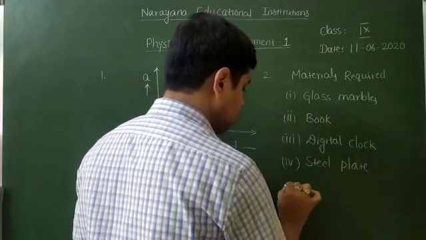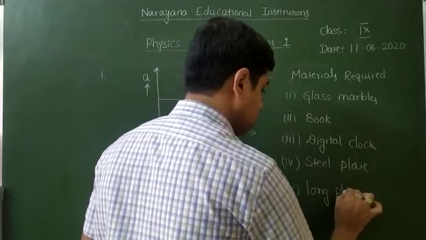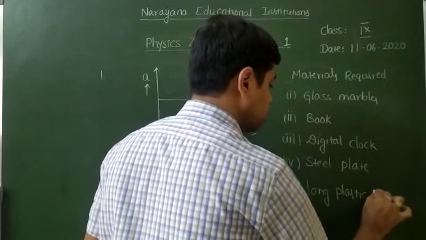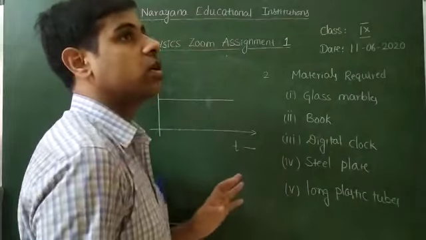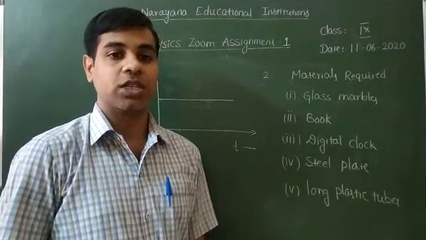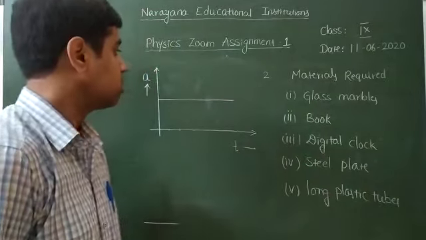And fifth one is long plastic tubes. So these are the materials required to find the velocity and acceleration on an inclined track. These two are the 1 mark questions.